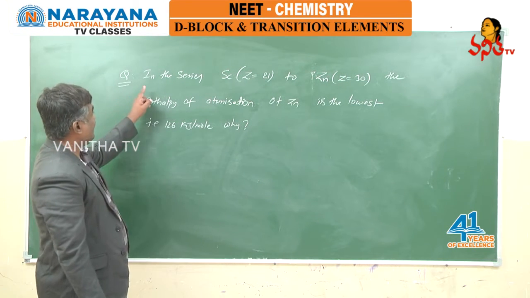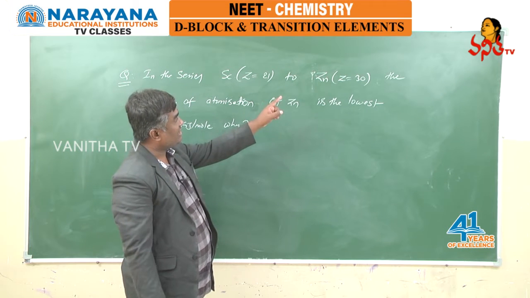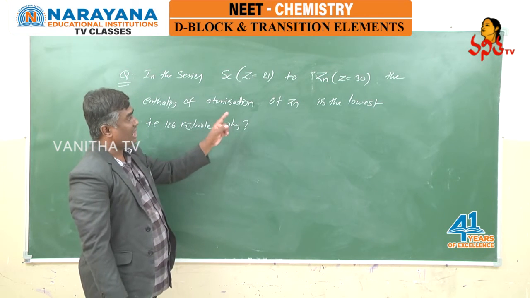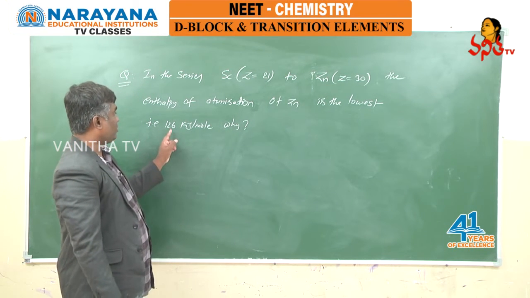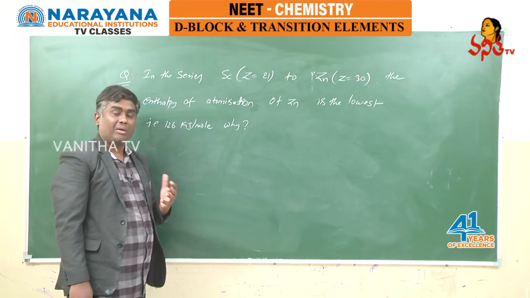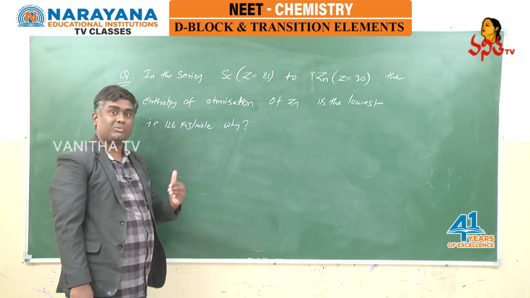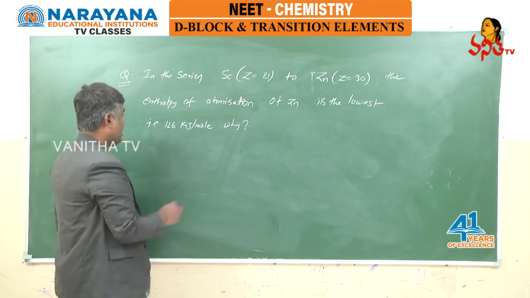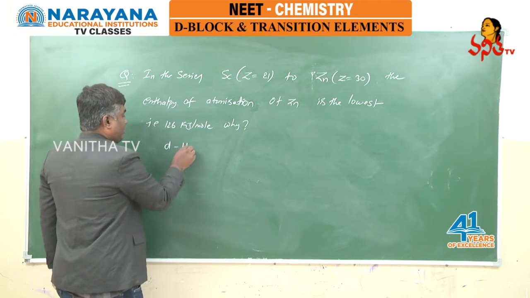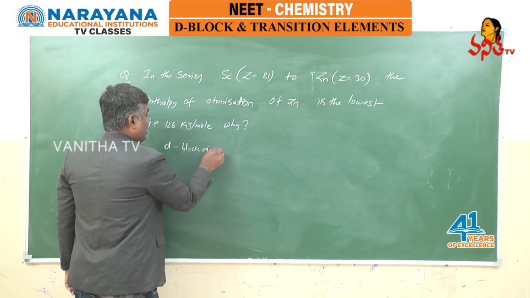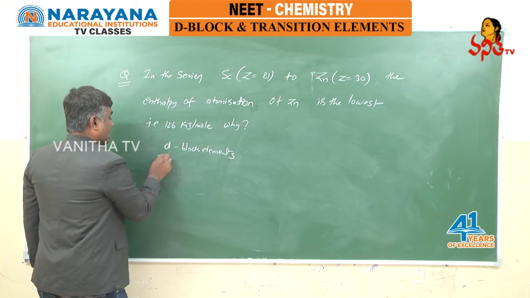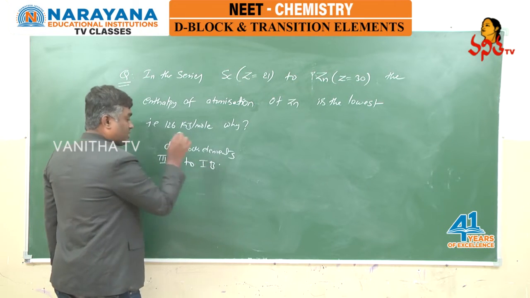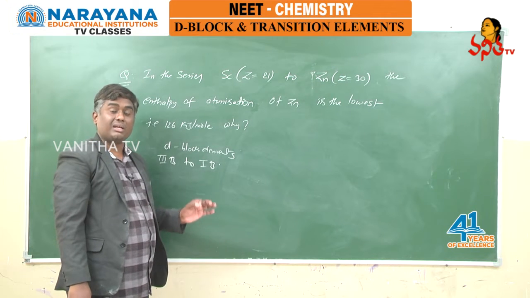Now the question is, in the series scandium to zinc with atomic numbers 21 and 30 respectively, the enthalpy of atomization of zinc is the lowest, that is 126 kilojoules per mole. Why are they asking? In the 3d series, from scandium to zinc, why is the enthalpy of atomization of zinc very low? Let us see, students. If you look at d block elements from group 3B to group 1B, you can have unpaired d electrons.